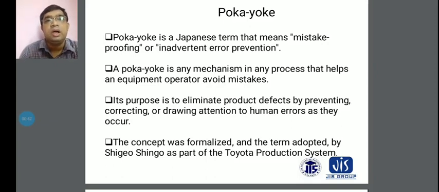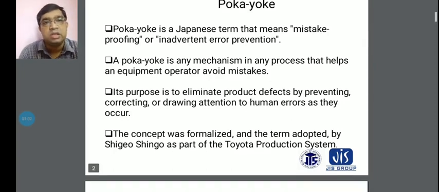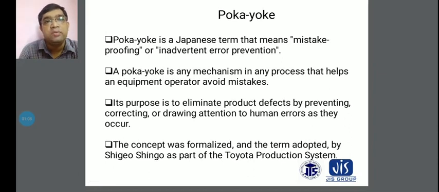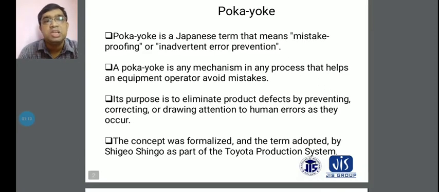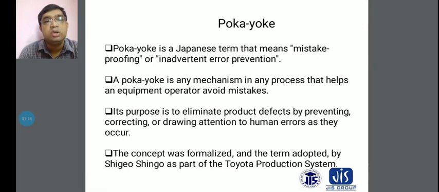Basically, we should always try to avoid mistakes. If you avoid mistakes, then zero defect products will be produced for your industry. This also applies to all world-class manufacturing systems, which are concerned with avoiding mistakes and with zero defects. You have to consider that your products must be of good quality, so zero mistakes and zero defects must be considered.